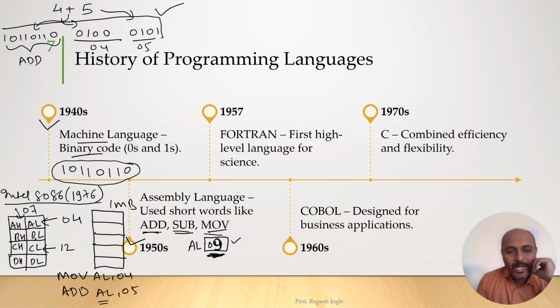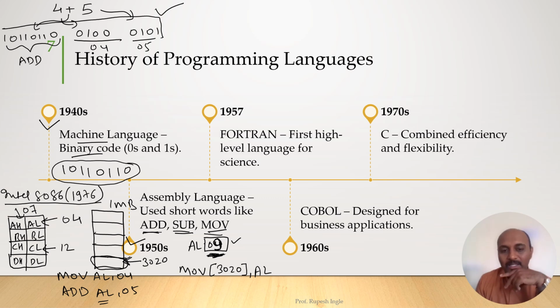One more thing: if you want to store this value into a memory location, this is the 1 MB memory, and assume that this block represents a memory location in the 8086 processor, and its address is, for example, 3020. Each memory location has some address, so this particular memory location has address 3020. Then how can we move this 09 to this position? We will simply write MOV to the location 3020 the value which is in AL.